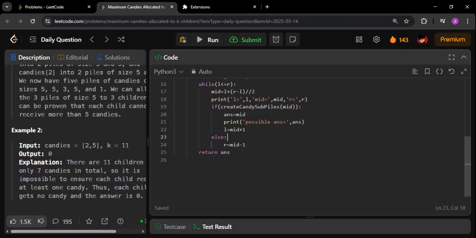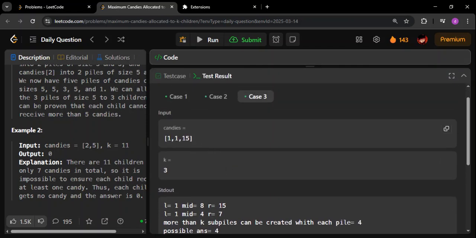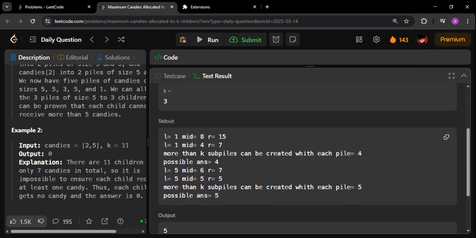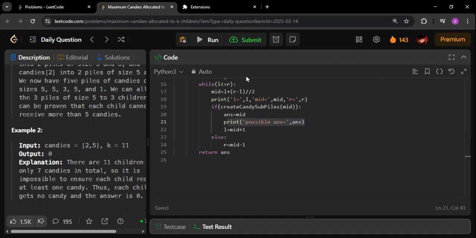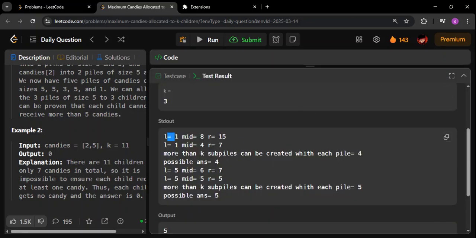So this is the code. I'm printing this and finally printing whatever the possible answers are. Let me show you some of the outputs. For this example, 1 1 15, let's see what we are getting. First of all, L equal to 1. Remember, as I mentioned, L will start from 1 and R will be the max of candies. In this case, R will be 15. So L equal to 1 and R equal to 15.